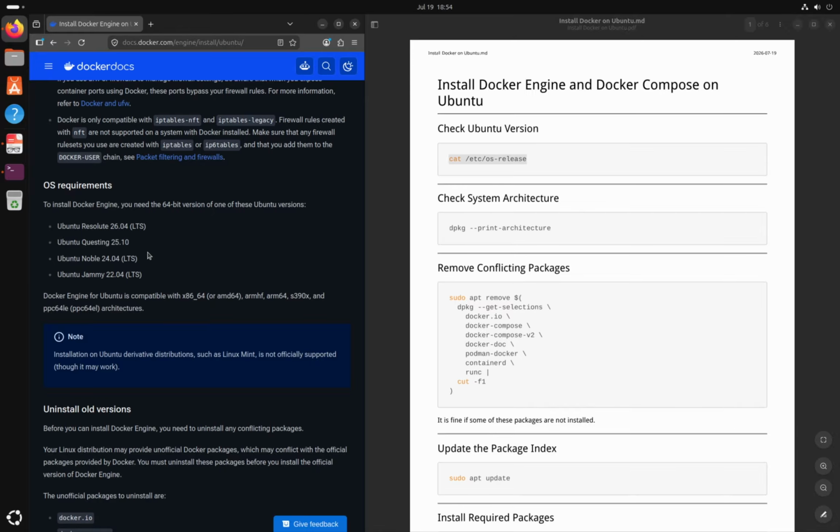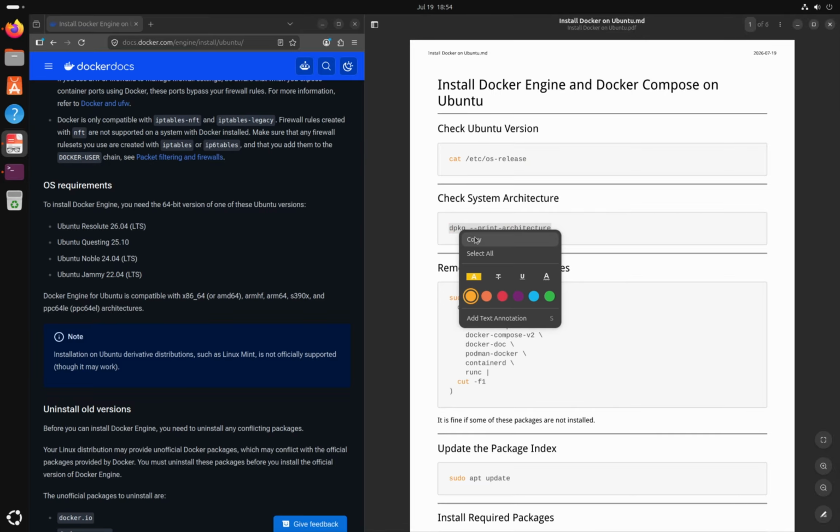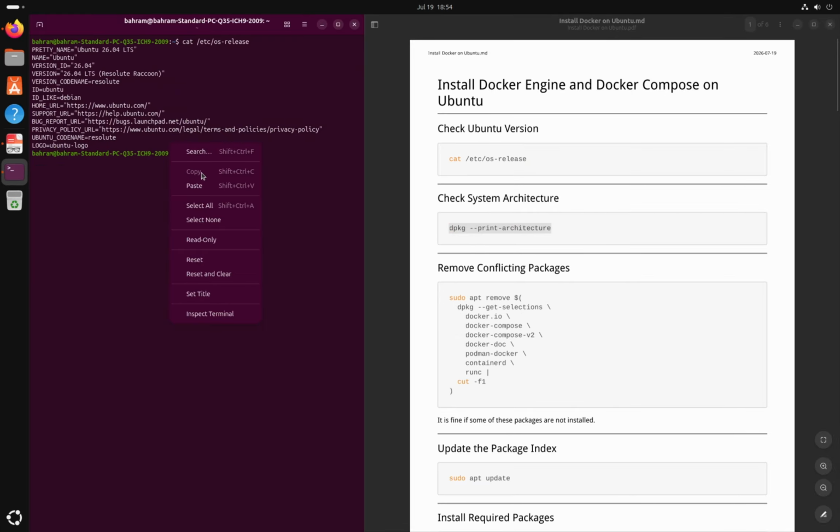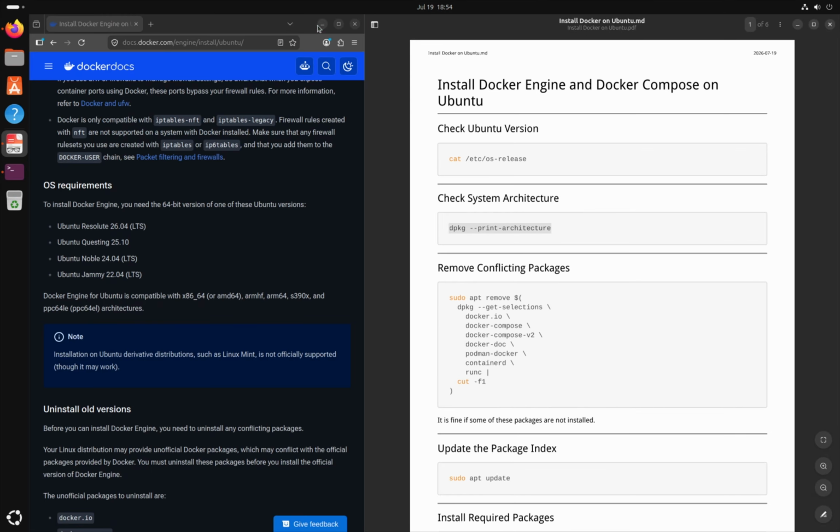Now let's check our system architecture. Copy this. And here, AMD64. And in Docker's website, here. For most desktop and laptop computers, this command will return AMD64. On ARM devices such as some single board computers, it may return ARM64.